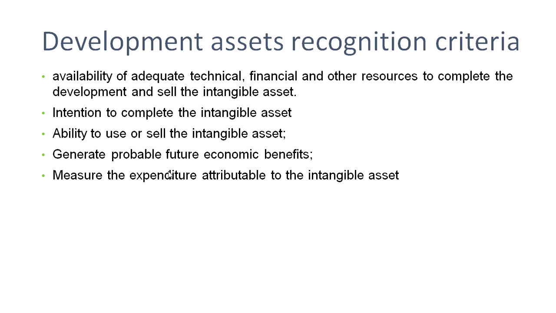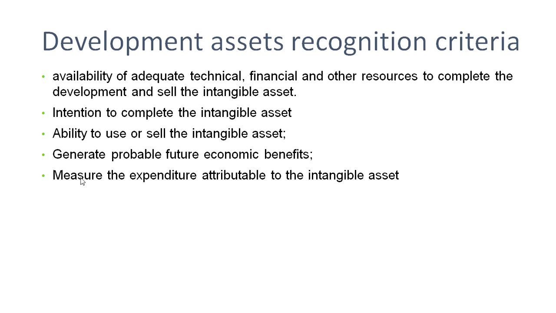For I, intention to complete the intangible asset. From M, management shall have the ability to use or sell the intangible asset. And from E, measure the expenditure attributable to the intangible asset. So we can keep this in mind with the use of PRIME.